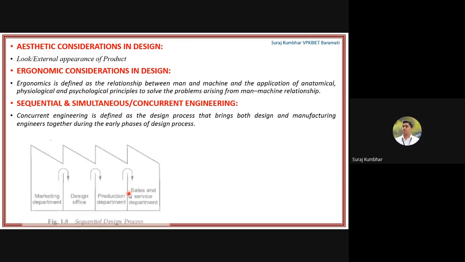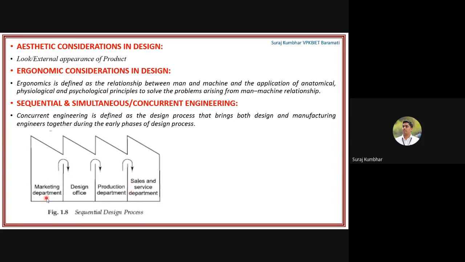But in the case of sequential engineering, here you can see the marketing department, then it will go to the design office, then to production, and then sales and service department. Meaning if some issue happens in the design office, then again production will get hampered, then sales and service will get hampered, and the marketing department will get hampered.